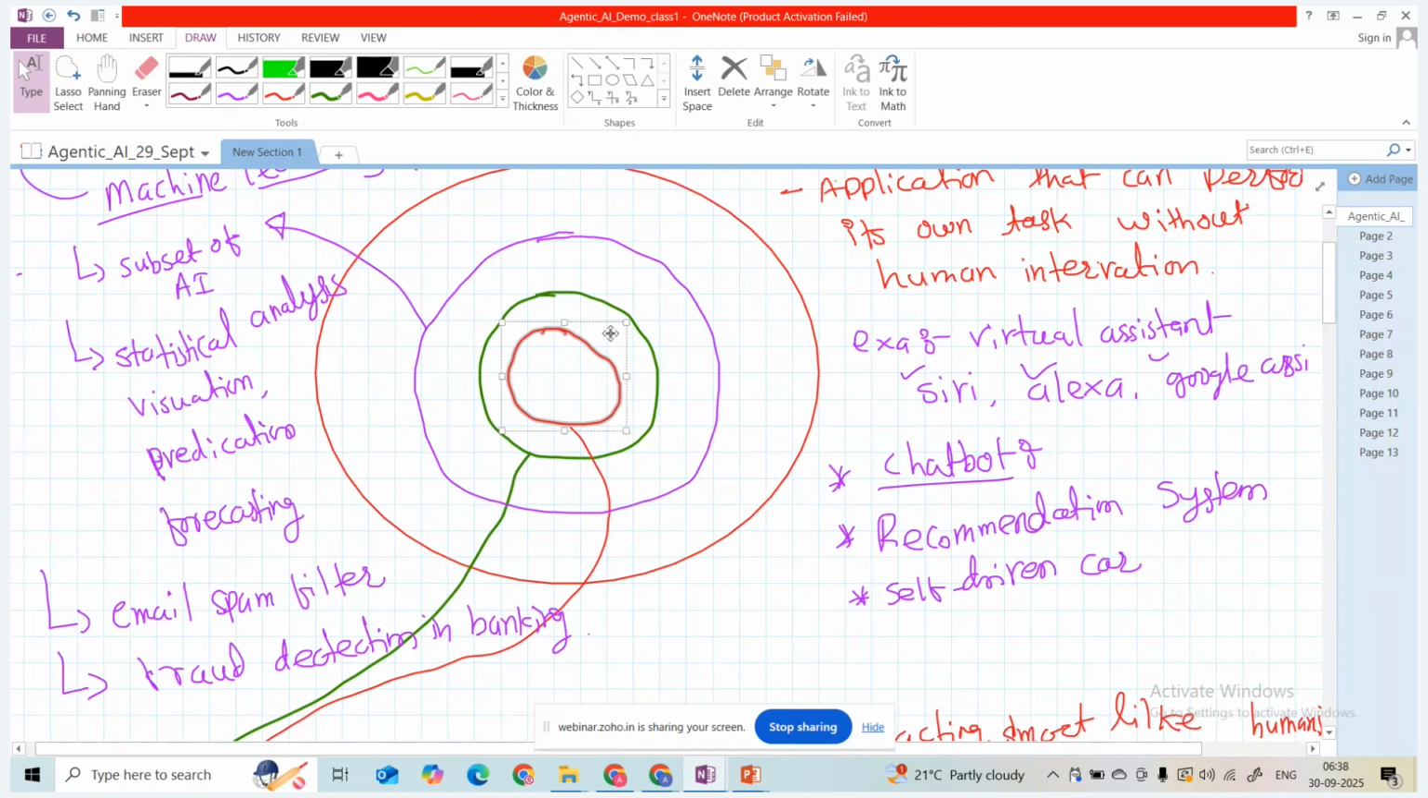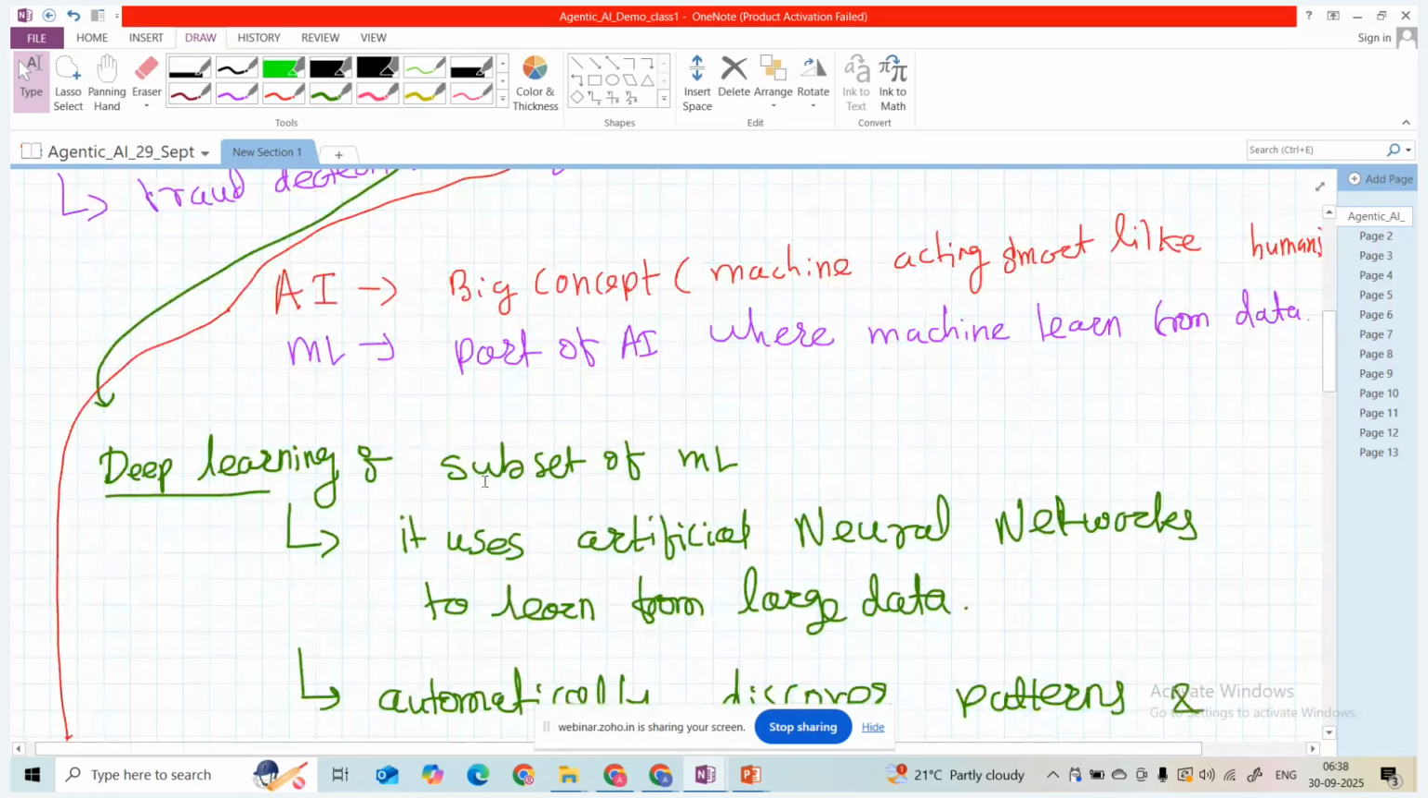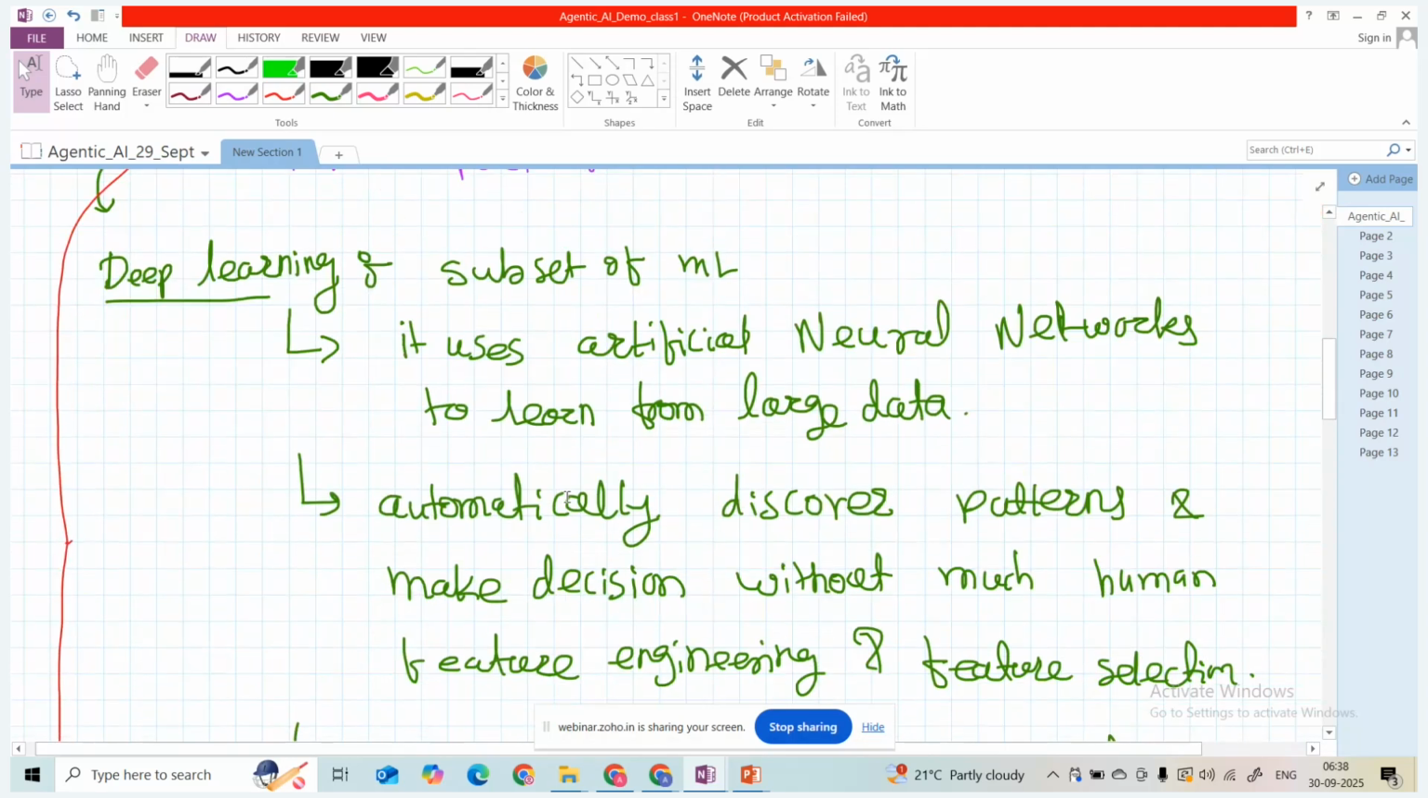So the green circle is nothing but the deep learning part. Deep learning is a part of machine learning. It is a subset of machine learning where we are using advanced machine learning applications, where we are using artificial neural networks to learn from large data. Whenever the data is large, in that case we are using artificial neural networks.